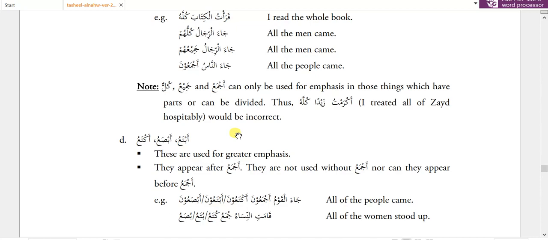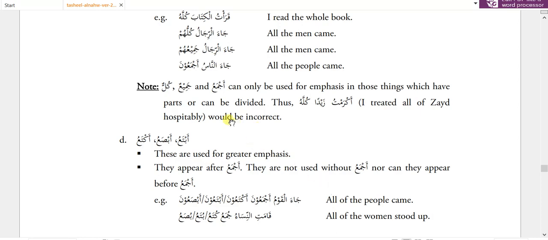If we say akramtu zaidan kullahu, it would be incorrect, because Zaid is one person. Saying I treated all of Zaid means Zaid is something which can be divided, but instead of treating him in pieces, you have just treated the whole Zaid, which is incorrect as a concept. So these three words should only be used in situations where the muakkad is something which can be divided.